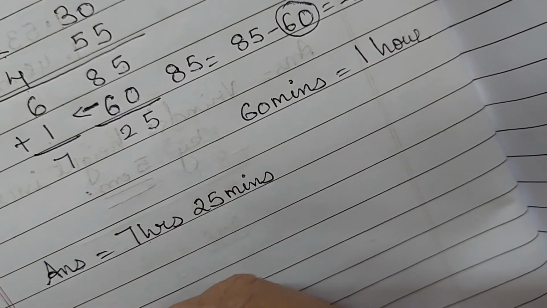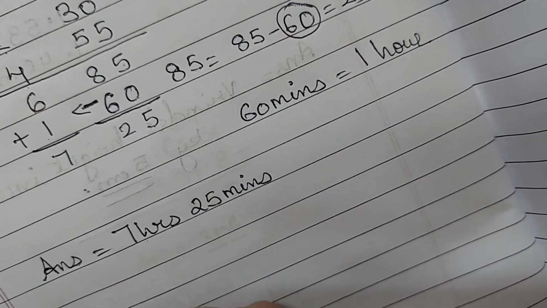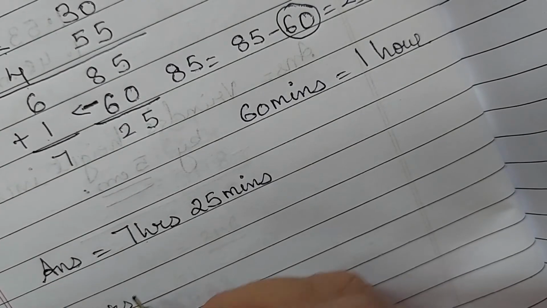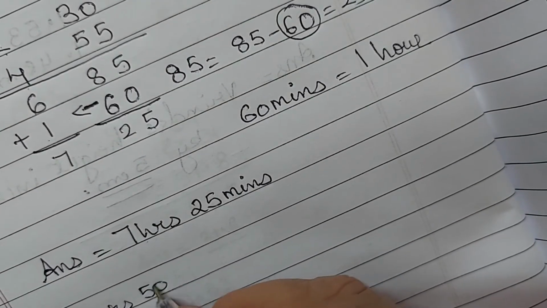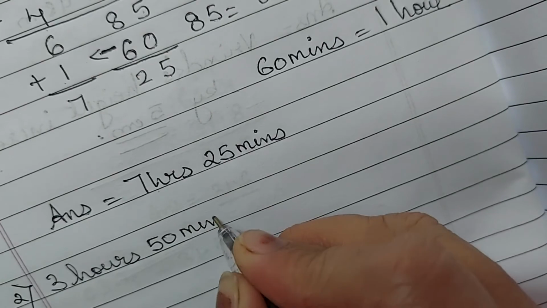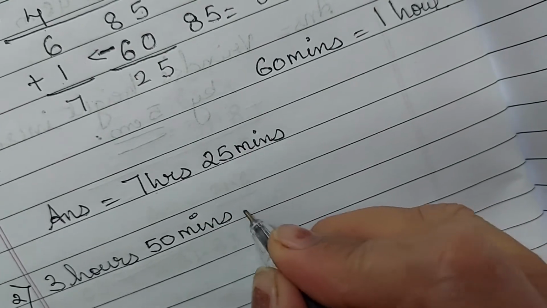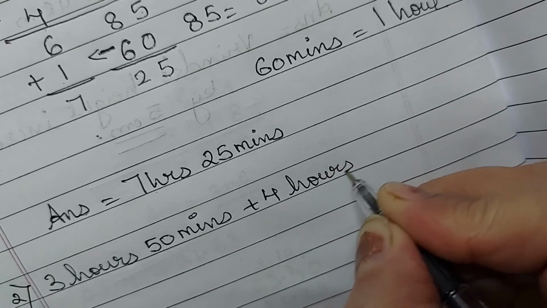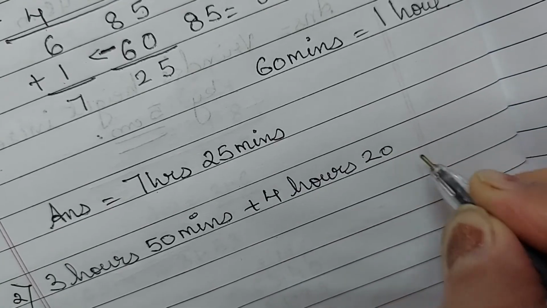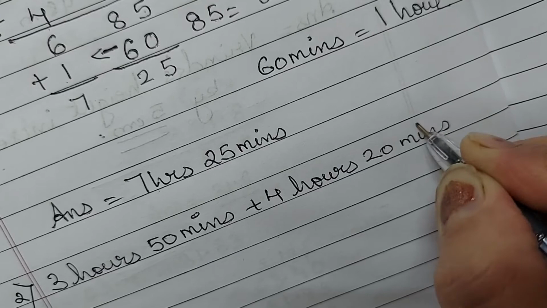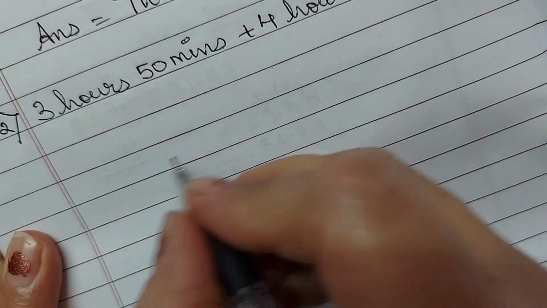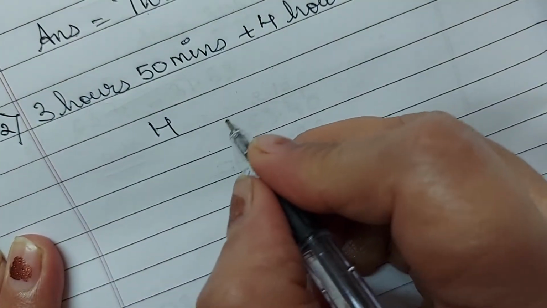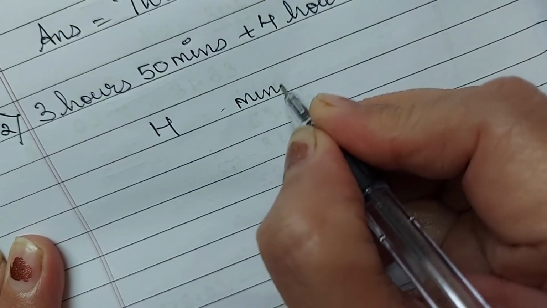Your second question is 3 hours 50 minutes plus 4 hours and 20 minutes. Okay. Now arranging in the same manner, we will write hours here and minutes here.